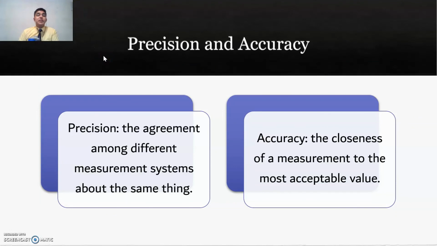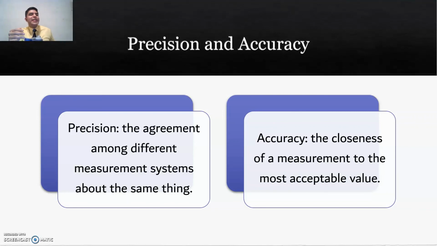We have some other important terms, such as precision and accuracy. Precision is the agreement among different measurement systems about the same thing. So, probably we're interpreting information from different perspectives, like both from the US system or from the metric system. But at the end, they have to be the same. They have to represent exactly the same information, let's say.